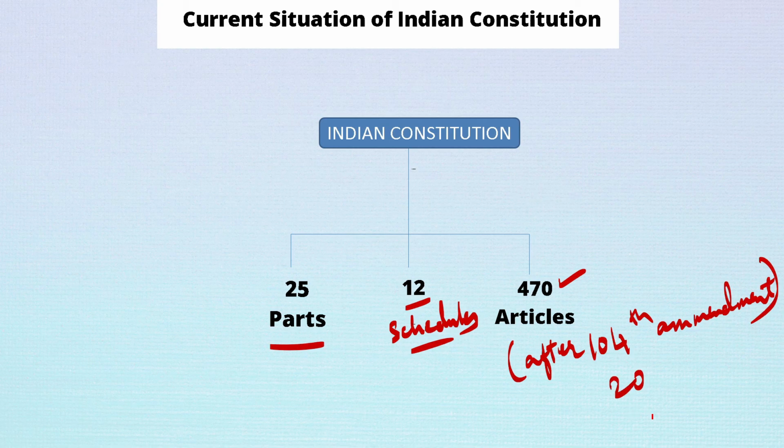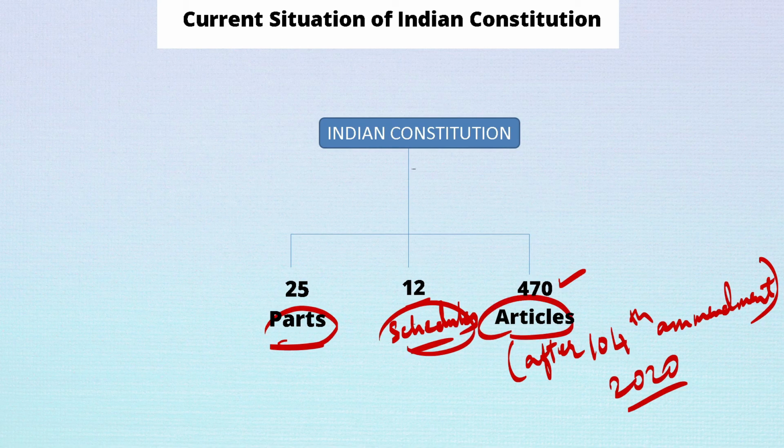So if you want me to explain the difference between parts, schedules, and articles, I will just give you a Venn diagram. Let me write it here.